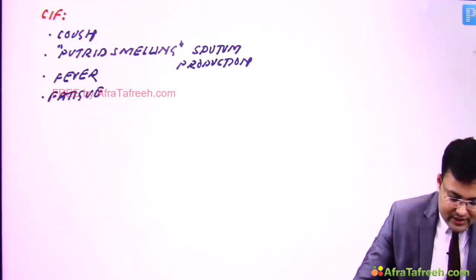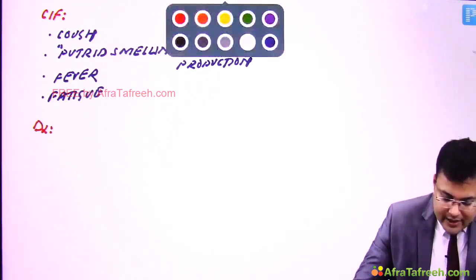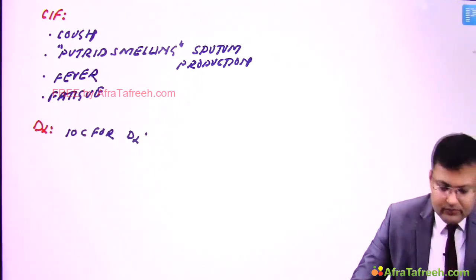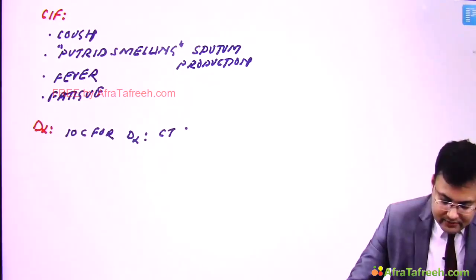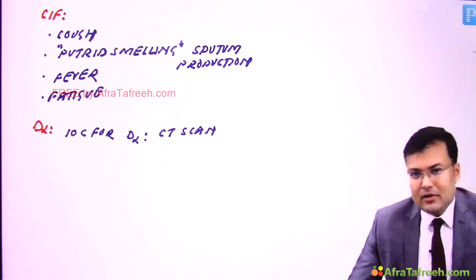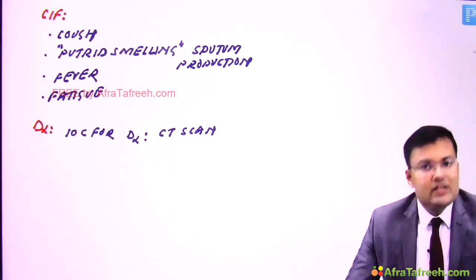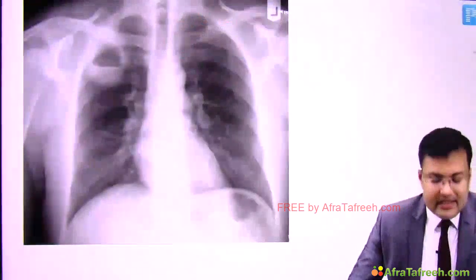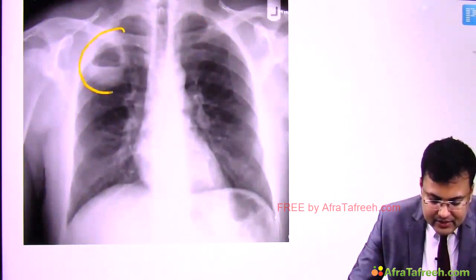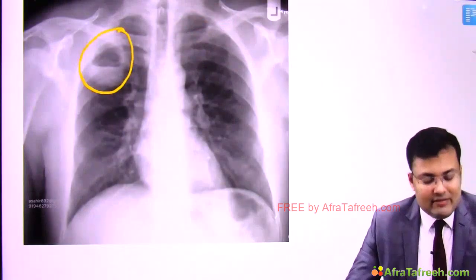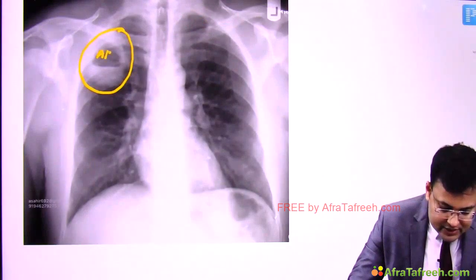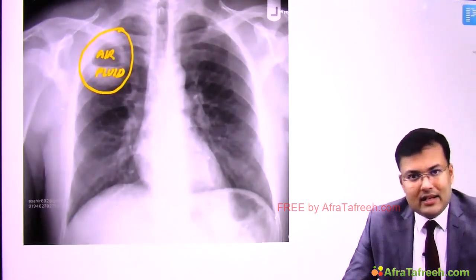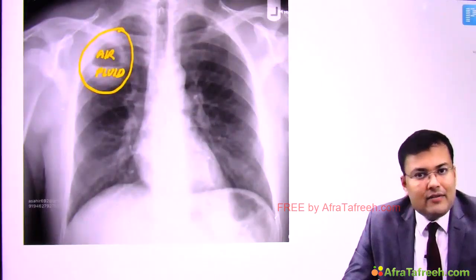Okay, so see, diagnosis. The investigation of choice for diagnosis is CT scan. And sometimes on chest X-ray also we can make the diagnosis. See how it looks on chest X-ray. In this chest X-ray, can you see here is the lung abscess, and there is a cavity, and you can see that there is presence of air and there is fluid. So there is an abscess cavity, and this abscess cavity is having air fluid levels.